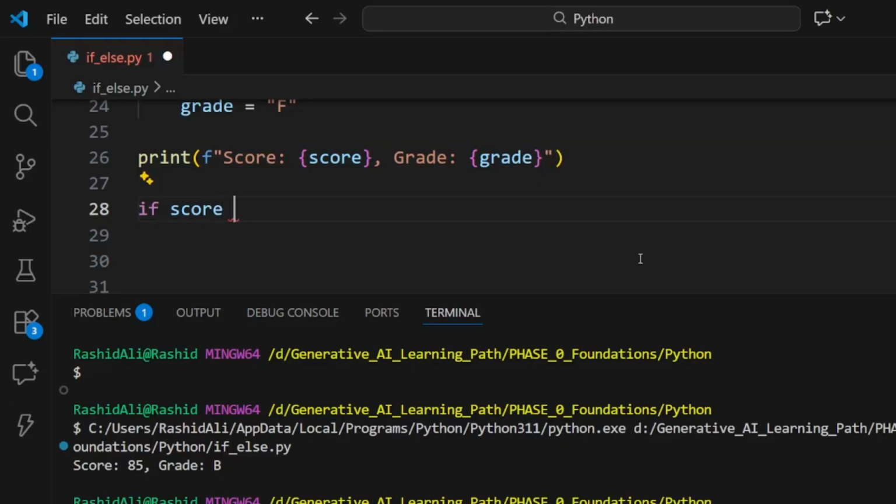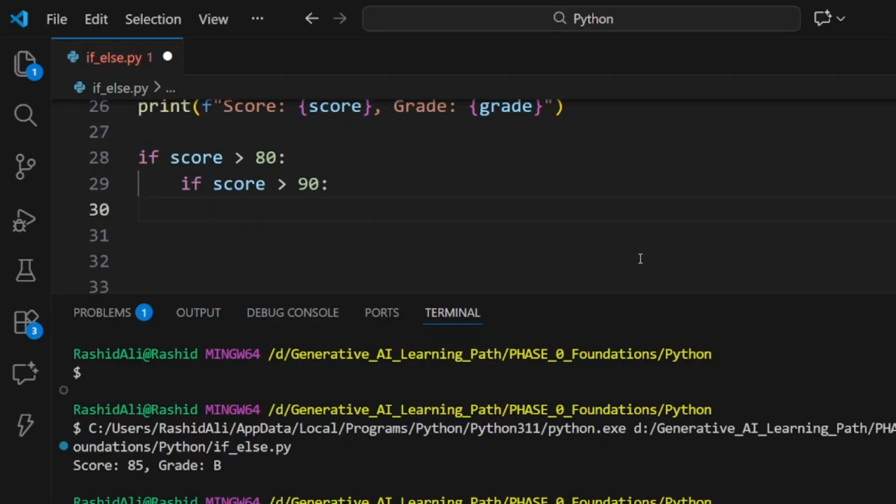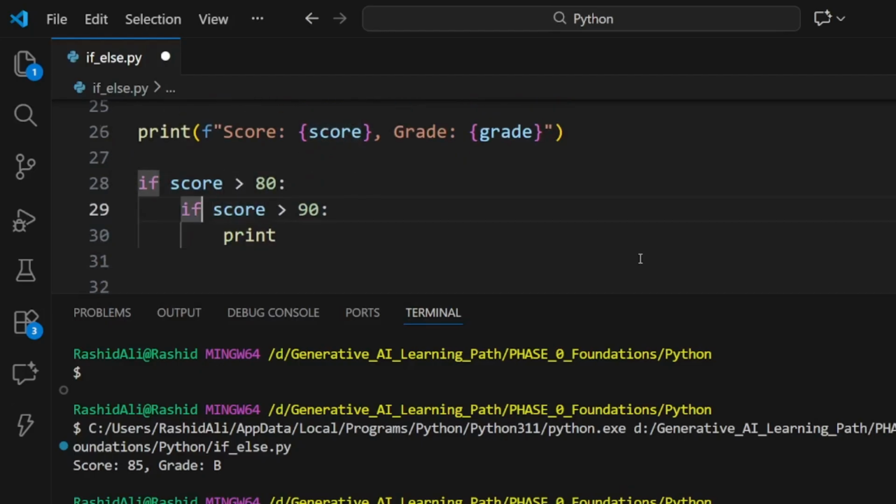If scores are greater than 80, check if the scores are greater than 90. This is a very common spelling mistake. So print, this is our if within an if block.